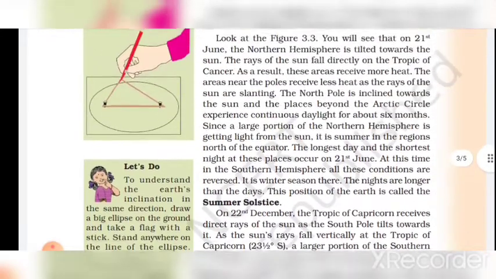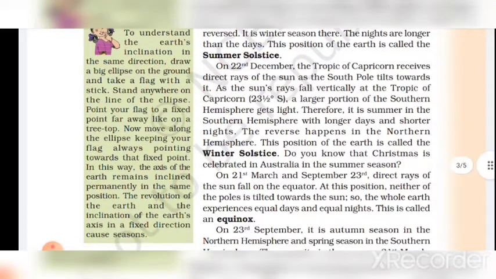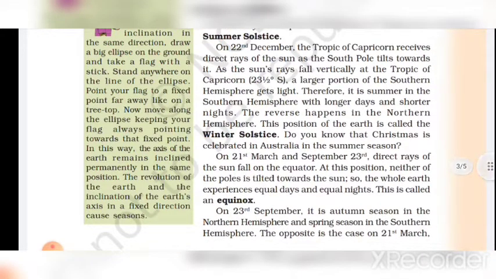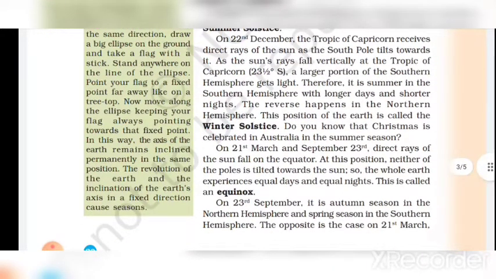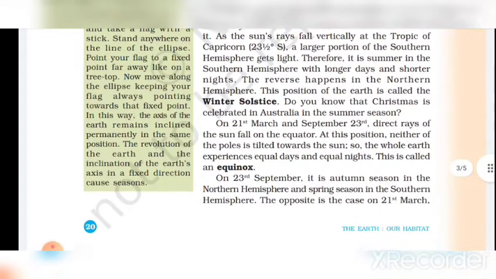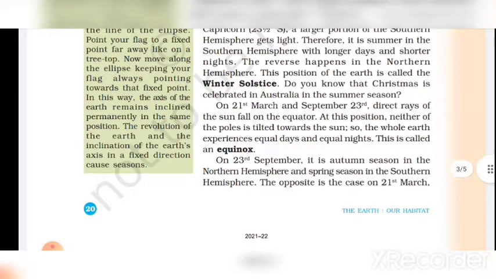Let's do this to understand the earth's inclination in the same direction. Draw a big ellipse on the ground and take a flag with a stick. Stand anywhere on the line of the ellipse. Point your flag to a fixed point far away, like a tree top. Now move along the ellipse, keeping your flag always pointing towards that fixed point. In this way, the axis of the earth remains inclined permanently in the same position.